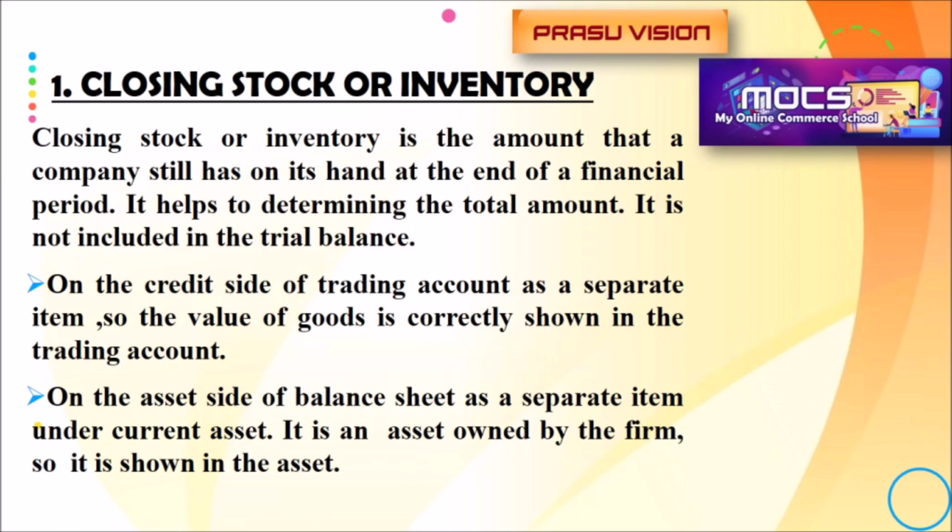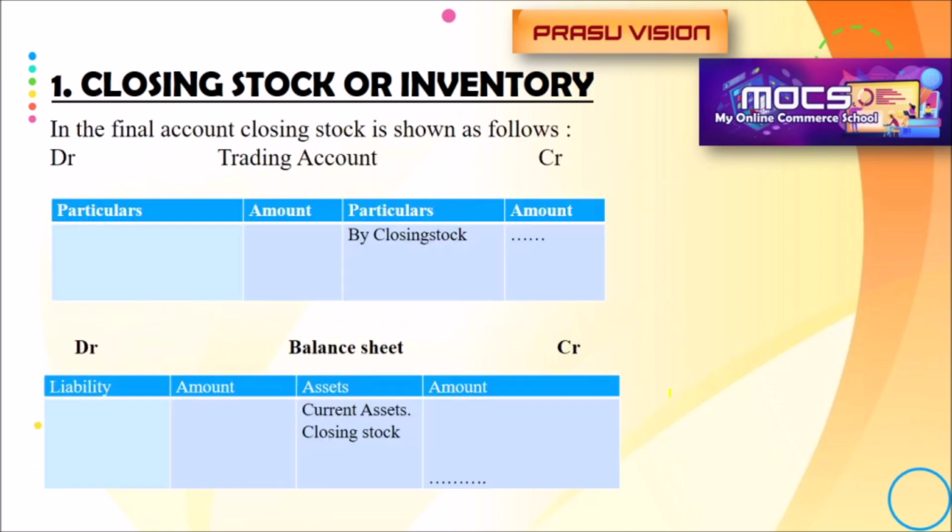Already you learned the closing stock will be recorded on the credit side of the trading account, and we will show it on the asset side of the balance sheet. So the first place where we are recording is the credit side of the trading account, and next we are recording that closing stock on the asset side of the balance sheet. Please remember that. Let us look at this example.